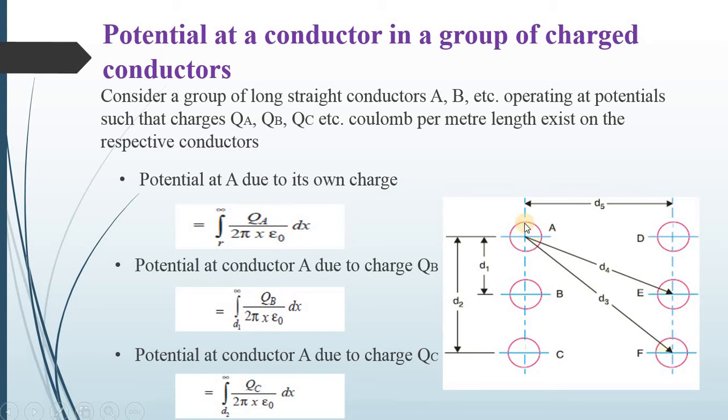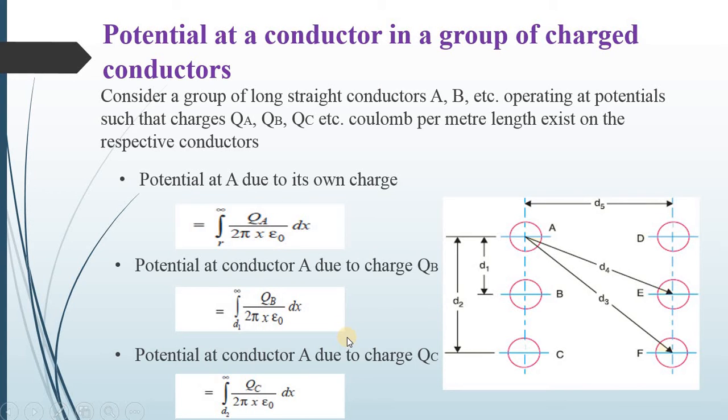The limits are changed, so the distance is from D1 to infinity, since B's charge is considered at infinity and the distance between A and B is D1. The integral has limits D1 to infinity of QB upon 2 pi x epsilon 0 dx.